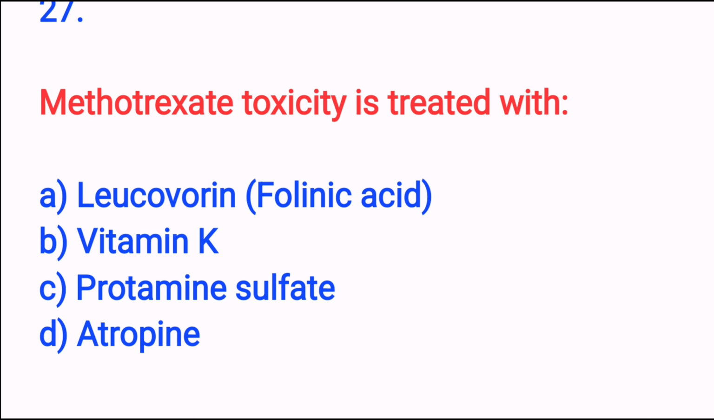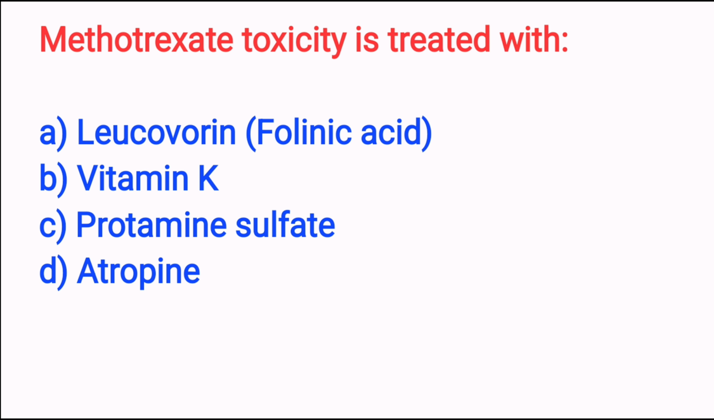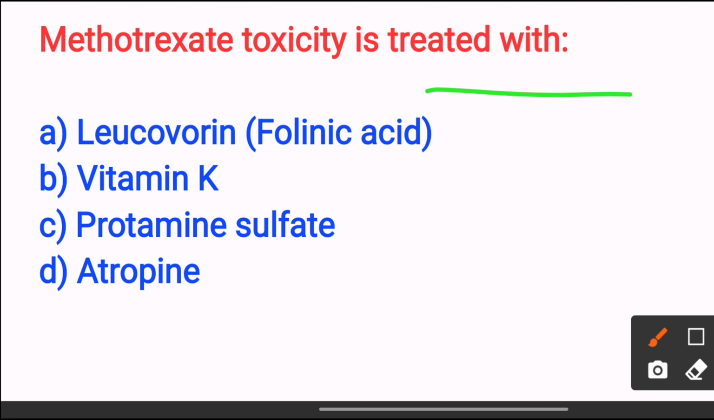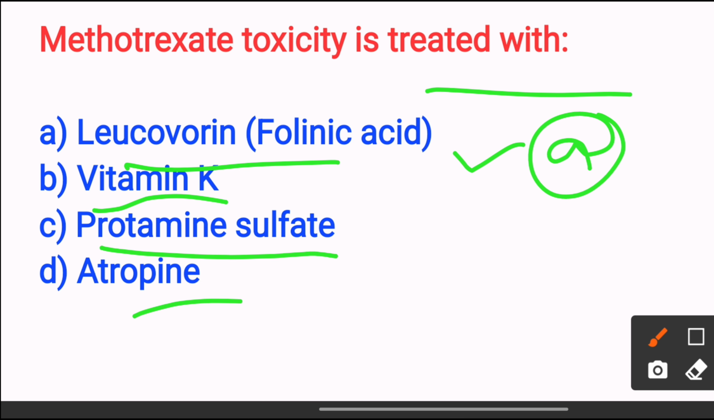Next, methotrexate toxicity is treated with option A, leucovorin, folinic acid. Option B, vitamin K. Option C, protamine sulfate. Option D, atropine. The answer is option A, leucovorin, folinic acid. Leucovorin bypasses the blocked folate pathway and rescues the cell. So the answer is option A.